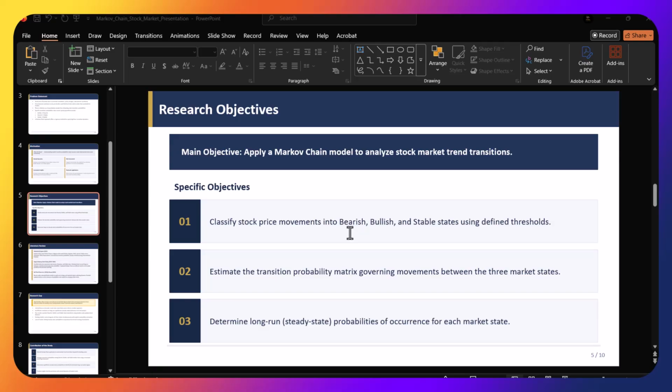And so these are the specific objectives we are working on. Classify the stock price movement into bearish, bullish, and stable states using a defined threshold. Estimate the transition probability matrix governing movement between the three states, and also determine the long-run steady state probability of occurrence for each market state.